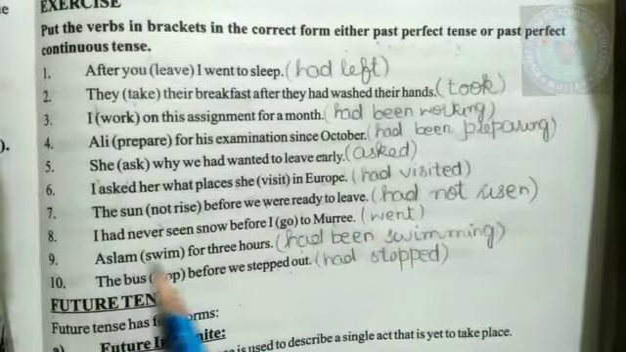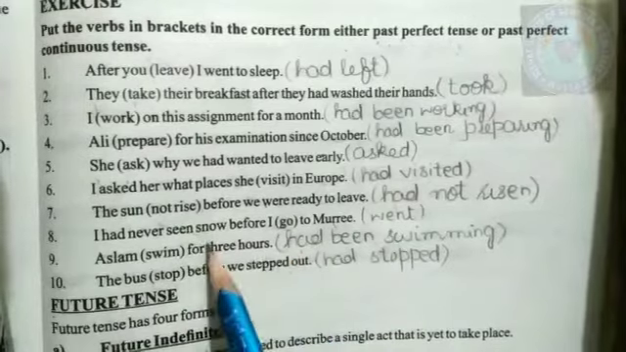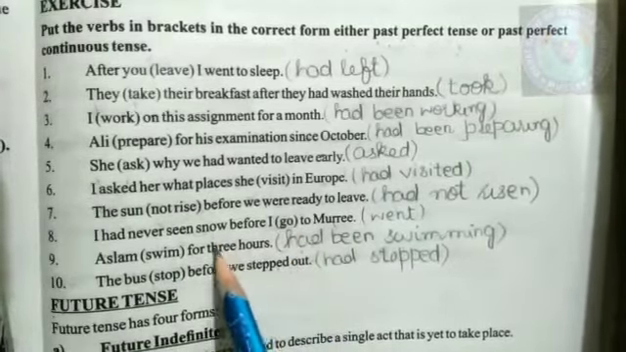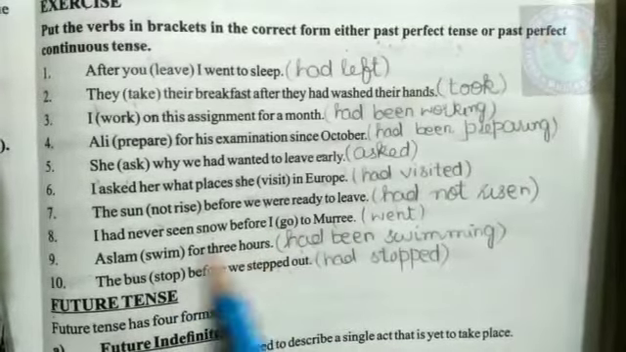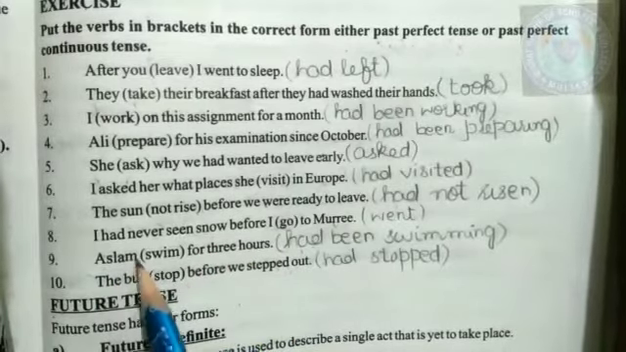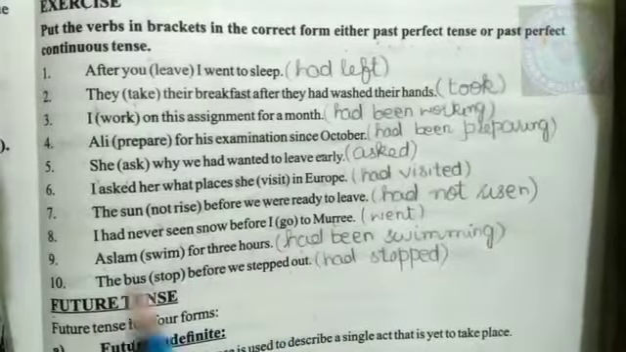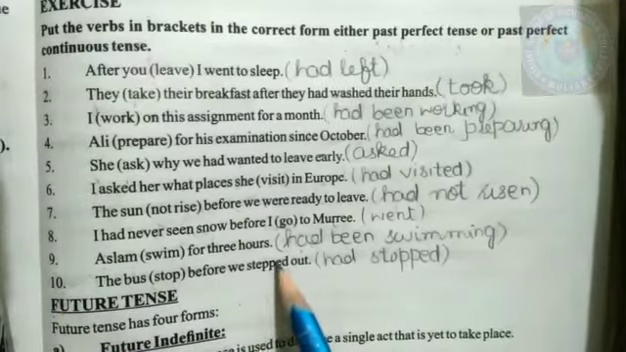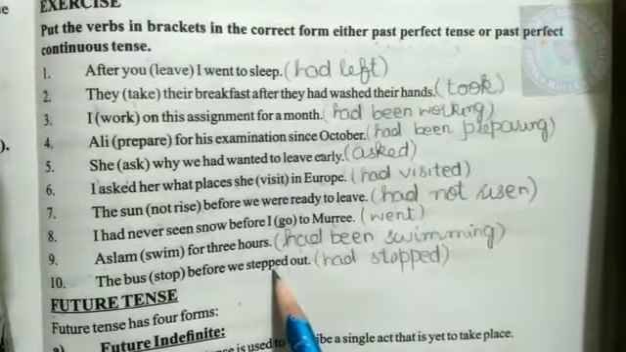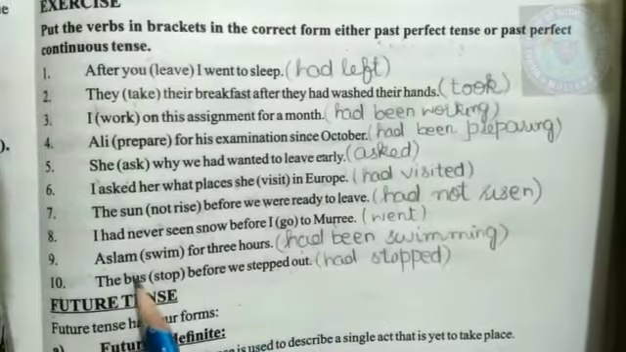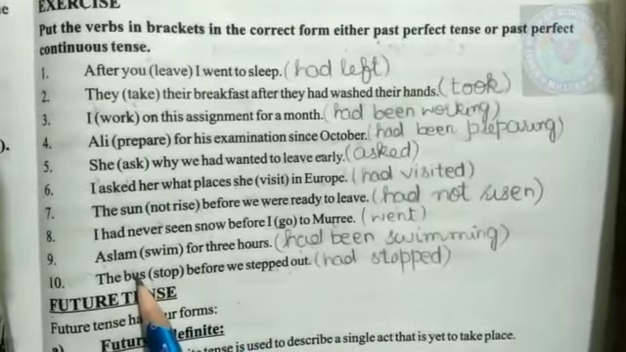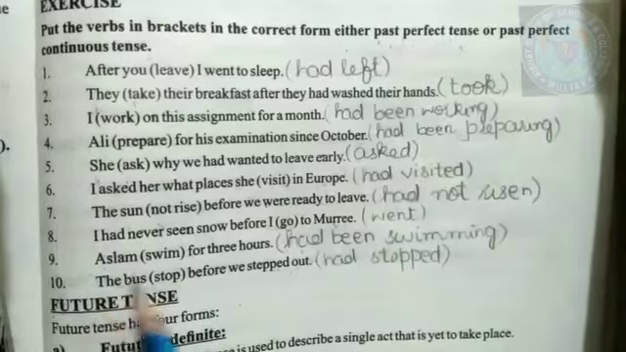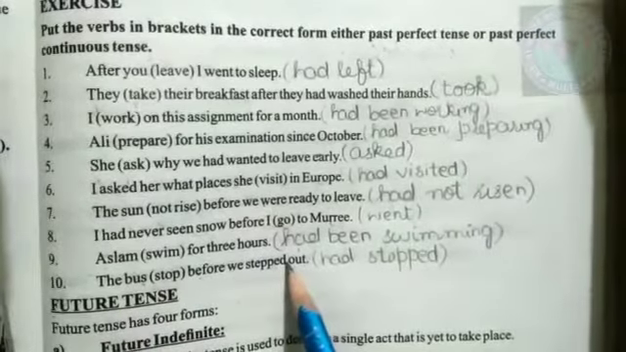Sentence number 9. Aslam swam for 3 hours. Time is mentioned, so obviously past perfect continuous tense will come. So the sentence will be like this: Aslam had been swimming for 3 hours. Sentence number 10. The bus stopped before we stepped out. Past indefinite tense is there. In the second part, obviously in the first part, past perfect tense will come. The bus had stopped before we stepped out.